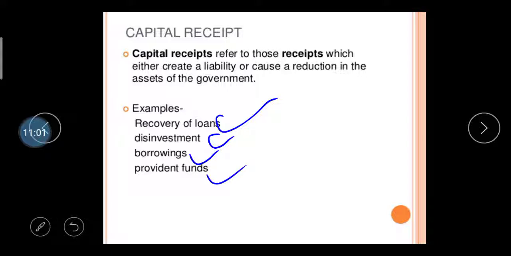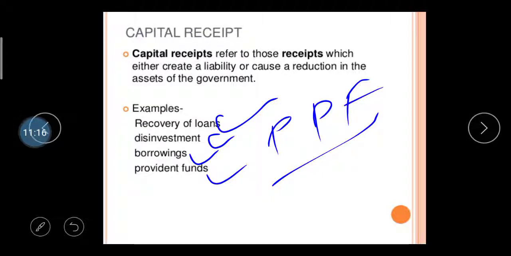Then provident fund. You may have heard the name PPF, public provident fund. This facility is provided by the post office for the public, so that a person who does not have a government or private sector job can invest their money in the PPF and get the return after the maturity period. So it is one type of policy through which the government can get money as income.